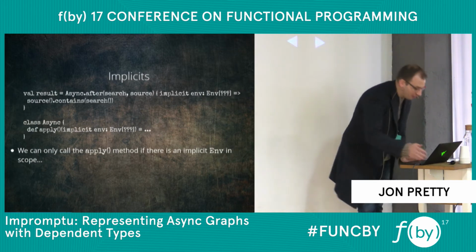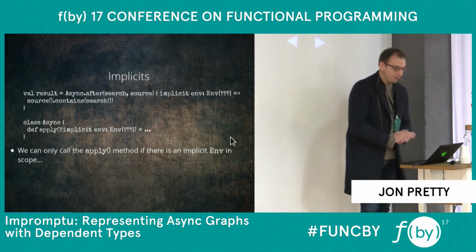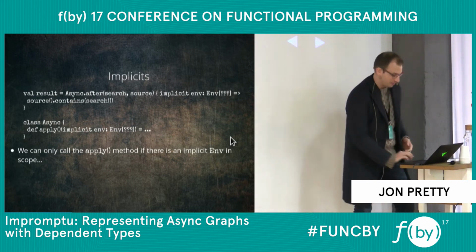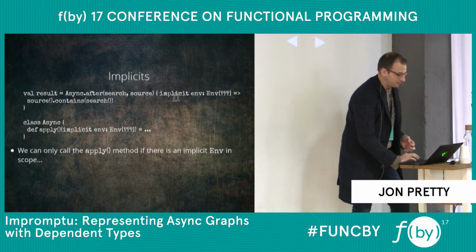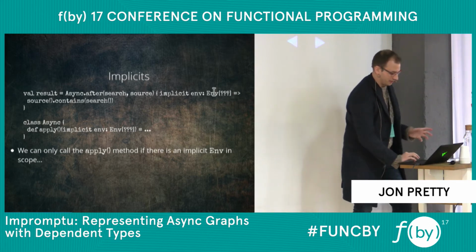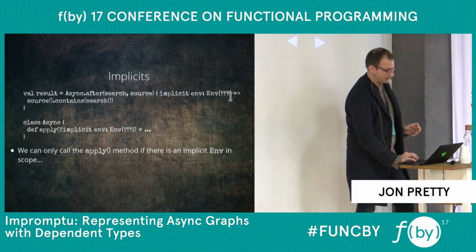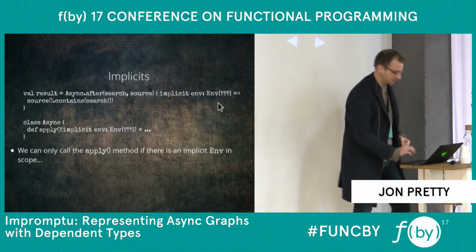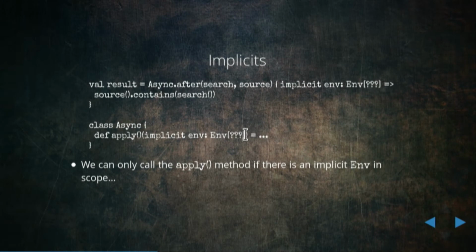The way I'm going to make this work is using those implicit envs. Now, these things you saw that I told you to ignore, now we're going to look at them. And these have a type, which is Env of something. And implicits in Scala, when we call that async apply method, when we give it the parentheses, this method requires an Env to be in scope. Now, I haven't specified exactly what the type is, but it's an Env of something.